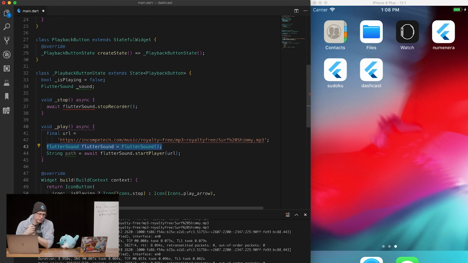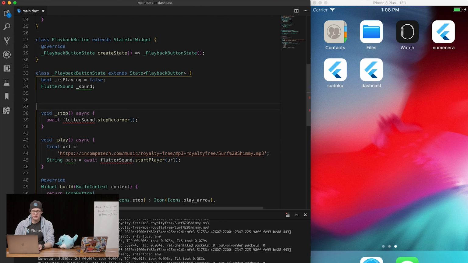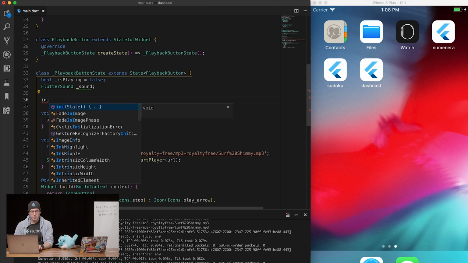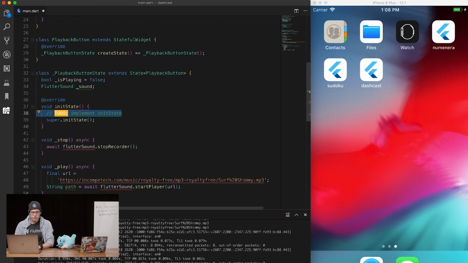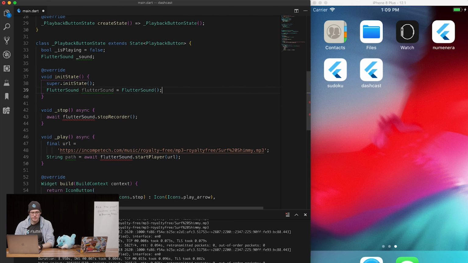Agreed. We're going to have to initialize Flutter sound. Stateful widget, where's the best place to do that? Init state. Oh, init state! There you go, init state. Let's do that in init state. That's a great idea. It's the best idea I've had all day. So there we go. We have an init state. We're going to super it, and then we're just going to initialize Flutter sound. And there we go. So this is initialized here, and I've renamed this to sound just to make my life more difficult.